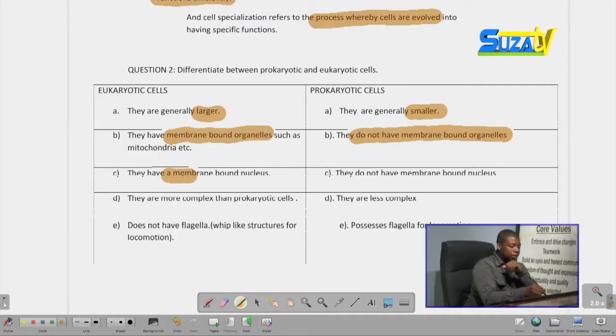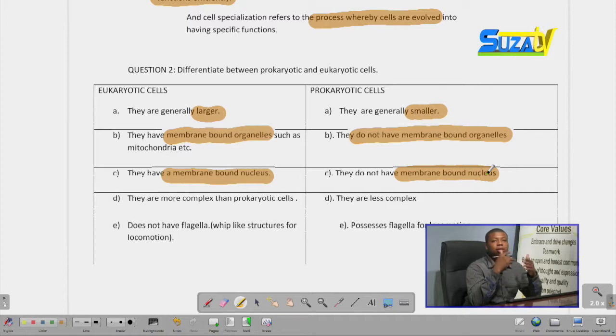And then, eukaryotic cells have a membrane-bound nucleus. This is the most distinguishing fact between prokaryotic cells and eukaryotic cells, as the word eukaryotic means true nucleus, a membrane-bound nucleus, while prokaryotic cells do not have a membrane-bound nucleus. Actually, their genetic material is just a circular strand. That is what a prokaryotic cell is.